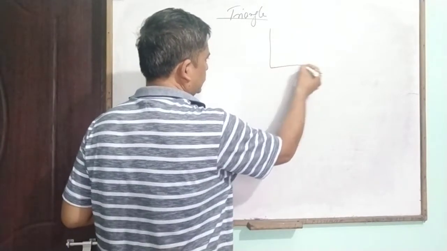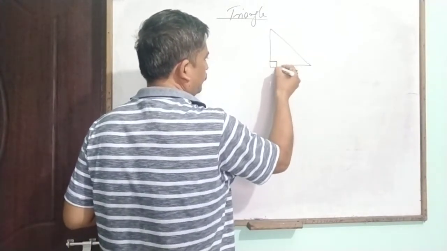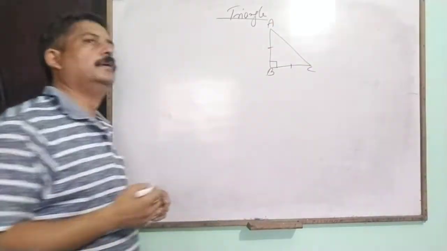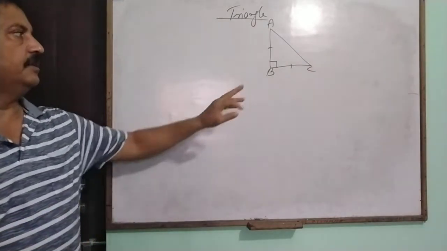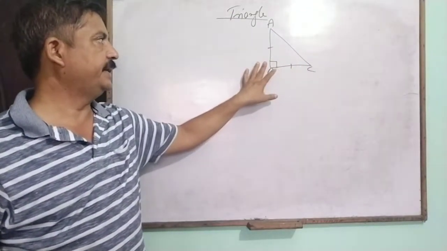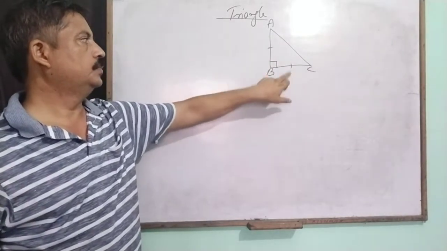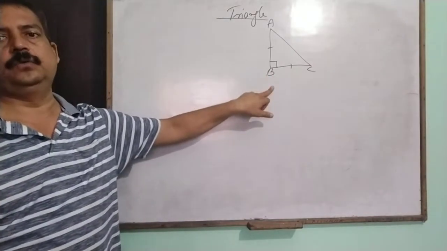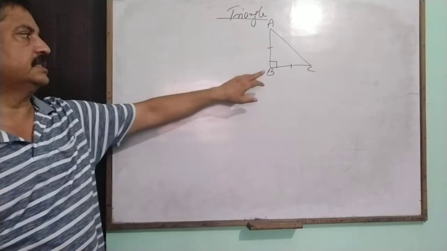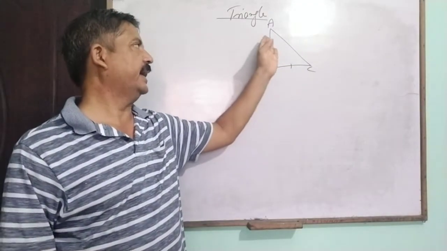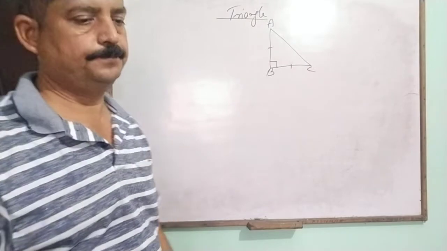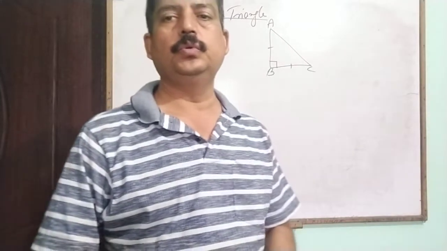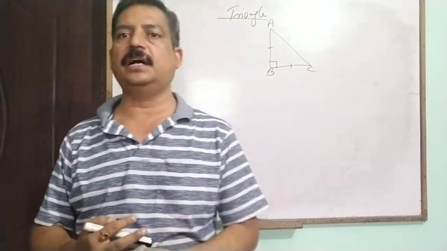Such a type of triangle has a right angle, but the two non-hypotenuse sides may be equal. Such a triangle is called a right angle isosceles triangle. So today in this chapter we discuss how to figure out whether two triangles are congruent.